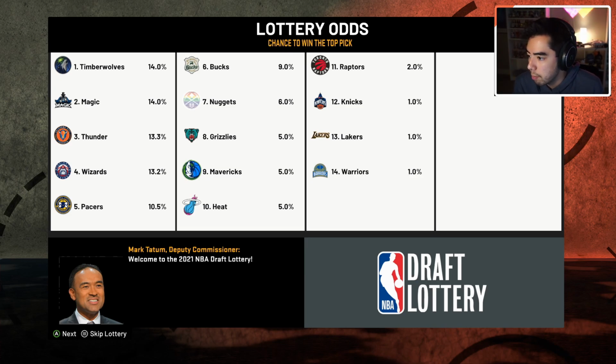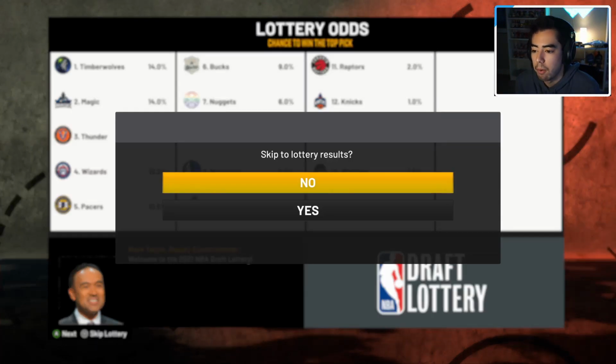The Timberwolves, the Magic, and the Thunder have the best odds to get the number 1 overall pick, or at least the Timberwolves and Magic do. The Thunder, Wizards, Pacers are in the top 5, and then we've got the Bucks, the Nuggets, the Grizzlies, the Mavericks, the Heat, the Raptors, the Knicks, the Lakers, and the Warriors. These are all teams vying for the first overall pick in NBA history, at least in our NBA history.